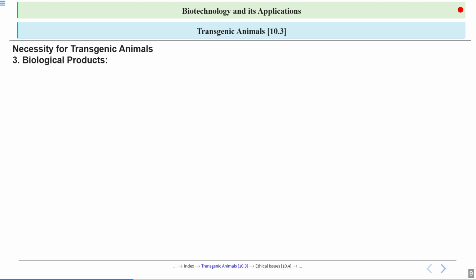So we have studied till now that we can use transgenic animals to understand normal physiology and development and to study disease. What other reasons do we need transgenic animals for? We need them because we need biological products from them. What is the purpose of that?